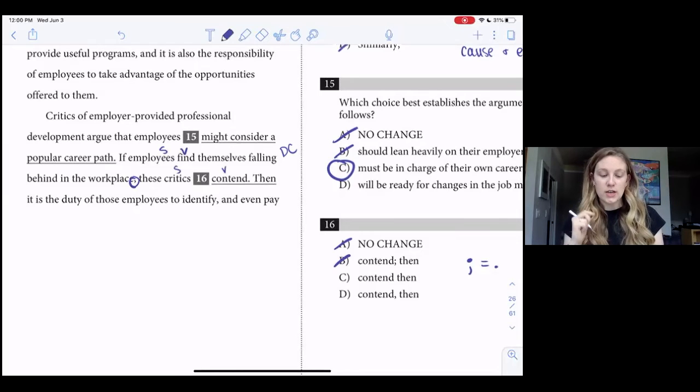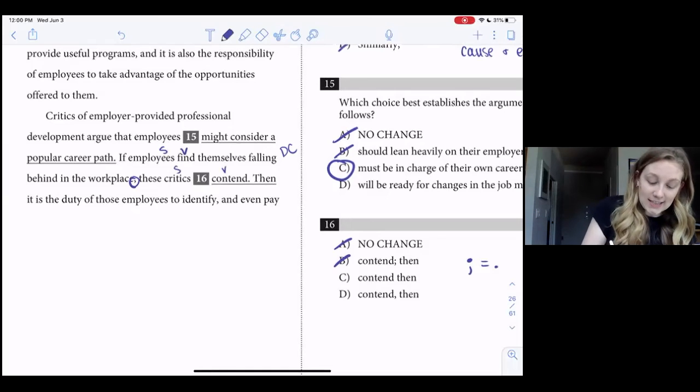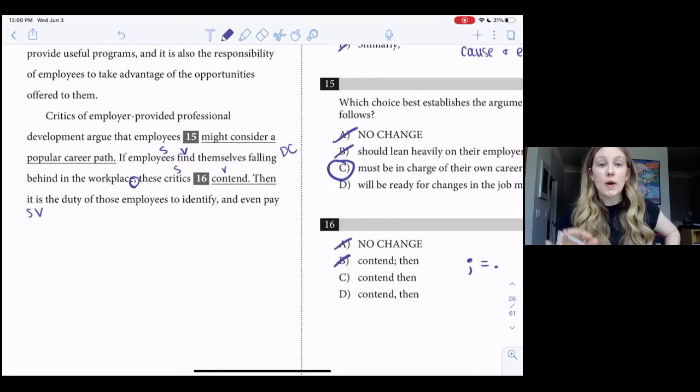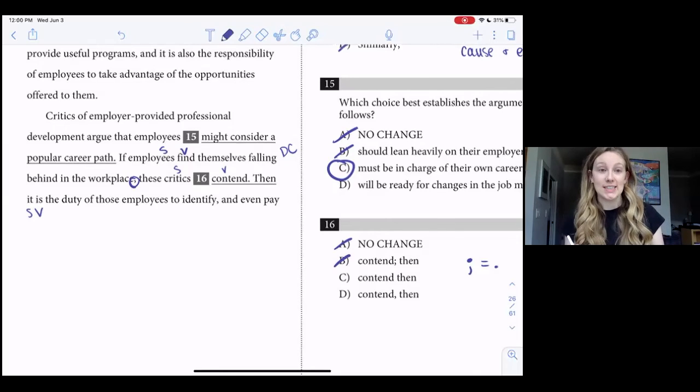Then "it is the duty of those employees to identify and even pay." The sentence keeps going. "Then it is" is subject-verb, so that is another clause, right? So I have three different clauses here, and I also already have one comma. What I need to do is add a comma after "contend" to make that a parenthetical phrase.